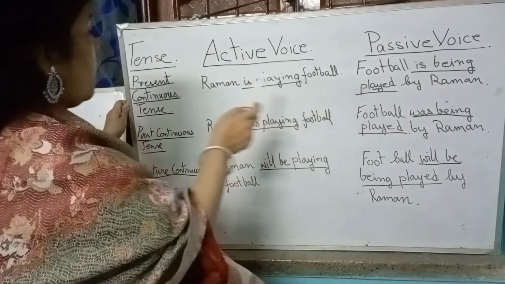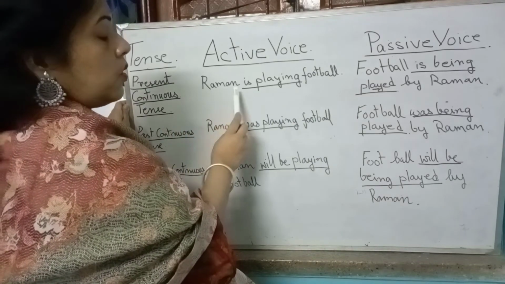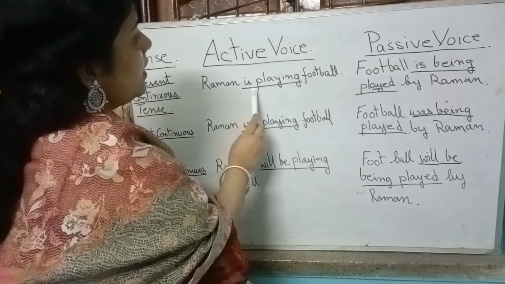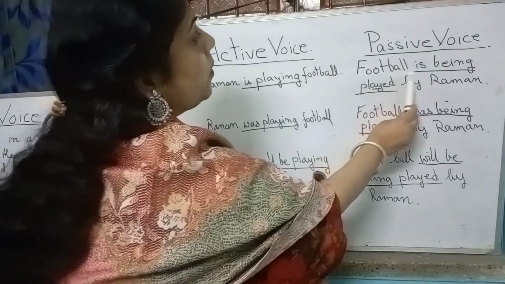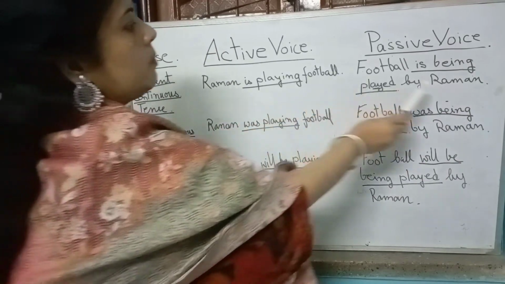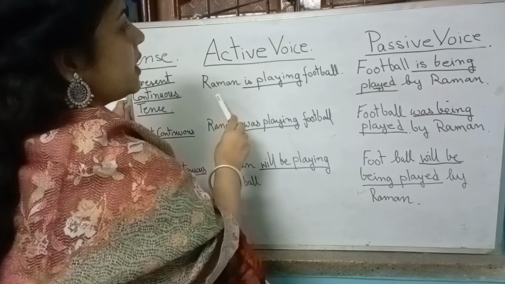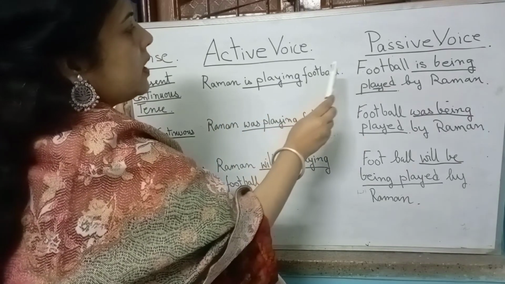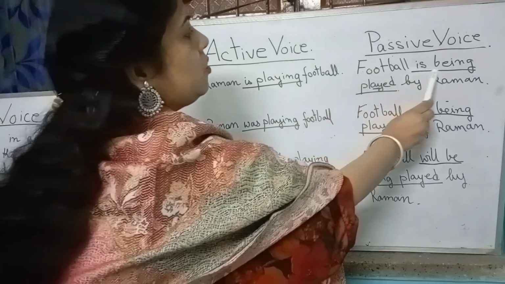Active and passive voice in present continuous tense. In present continuous tense, I write the sentence Raman is playing football. In passive voice, it changes to football is being played by Raman. So here Raman comes over here and football comes in the beginning. The subject becomes the object and the object becomes the subject, and the verb form is playing is changed to is